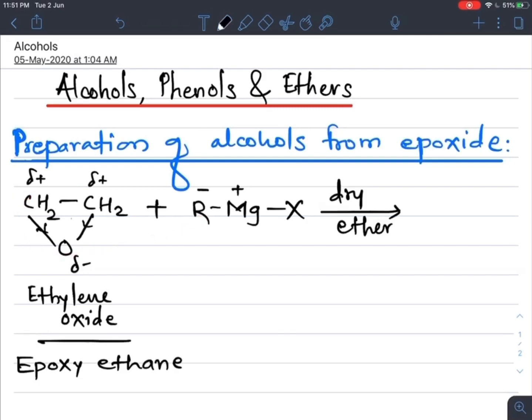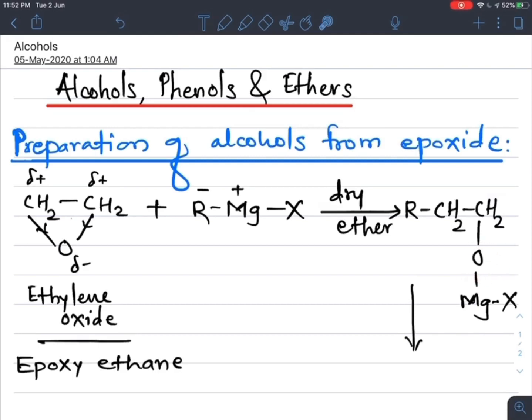So what do we get as the product? Here this alkyl group, that is R, is attached to CH2CH2, and this oxygen is bonded to MgX, that is magnesium halide group. Now this is the intermediate product, which on acid hydrolysis, the bond breaks from here.